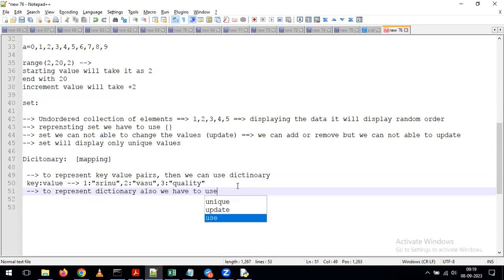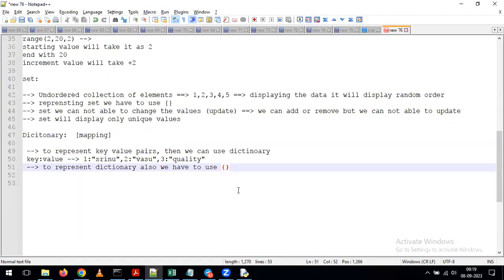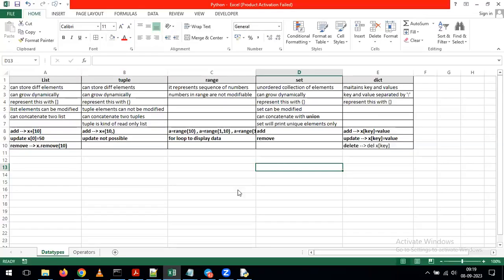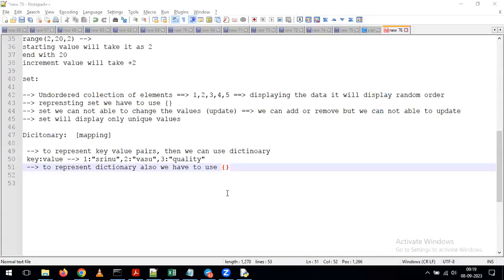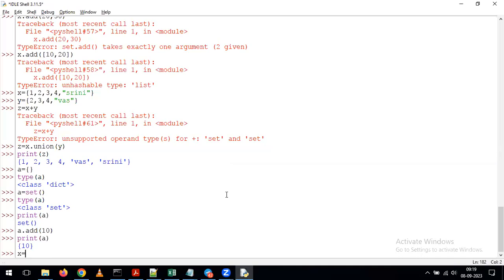And next thing, to represent a dictionary also, we have to use the same curly braces. Now we'll see one example here. I'm giving the data like this.